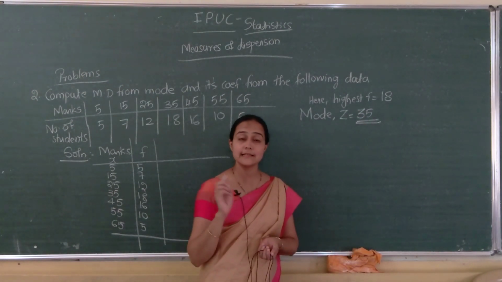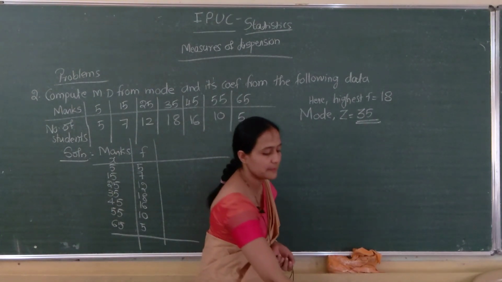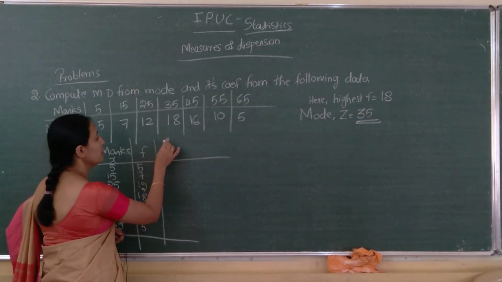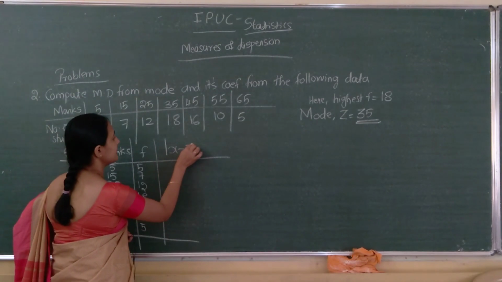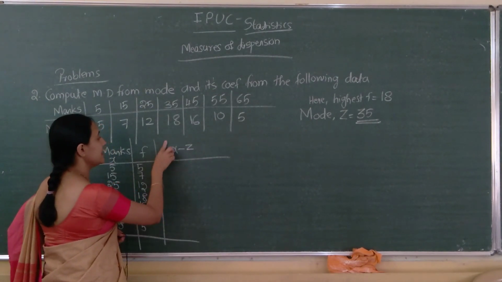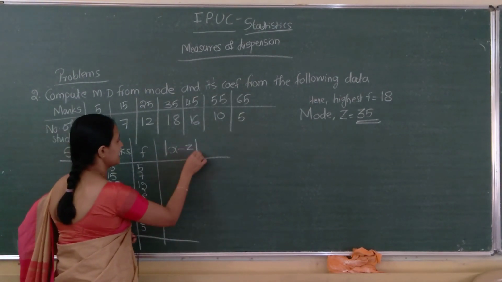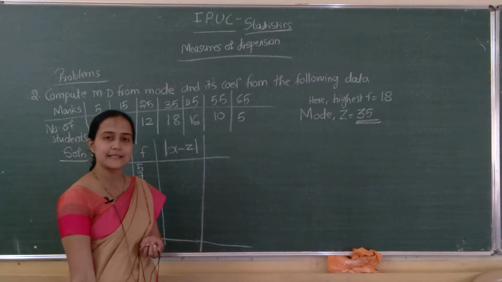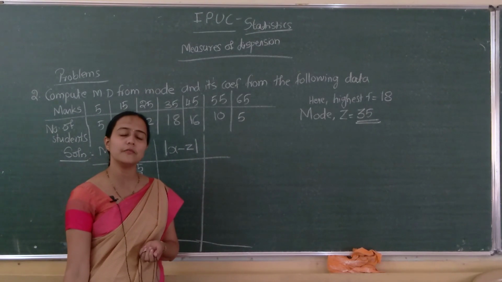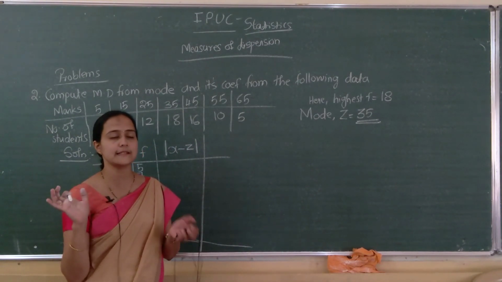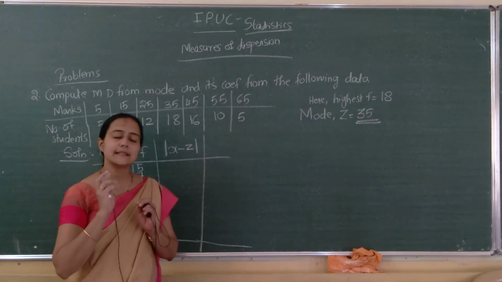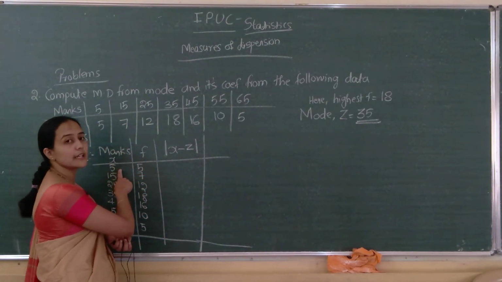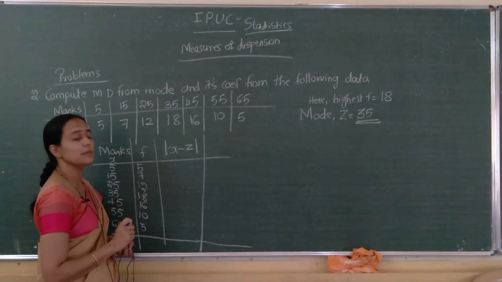Next, construct the columns which are required. One column is mode x minus z, that is, |x − z|, which we will find directly. Just ignore the sign. Even if x minus z is negative, we are not putting the sign. Whatever the signs may be, we are ignoring them. Here x denotes marks and z denotes mode.